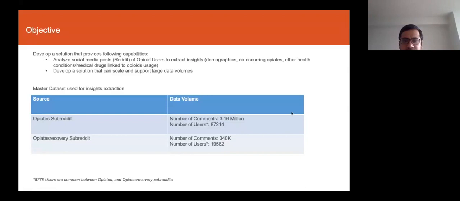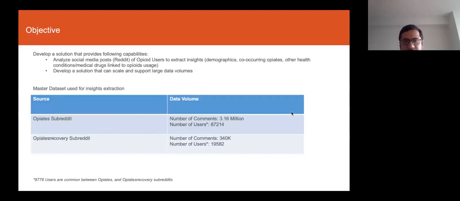The reason I chose Reddit is because Reddit can help you really profile a view from an author perspective, because a large number of users make a large number of posts, and you can actually track those posts over a period of time, and it helps you build, at a vague level, a longitudinal view of the patients, of the people who are making the posts.